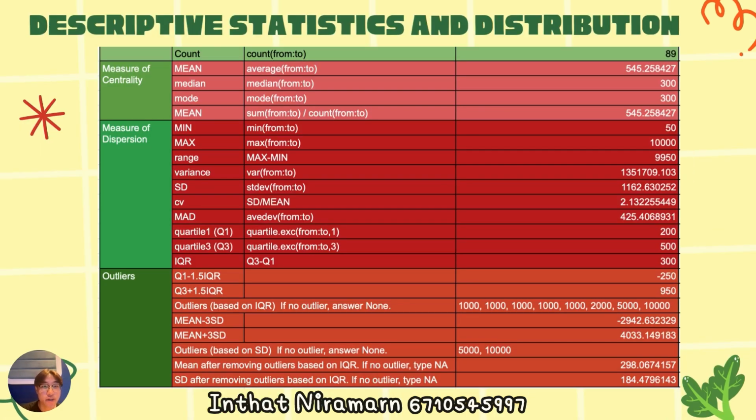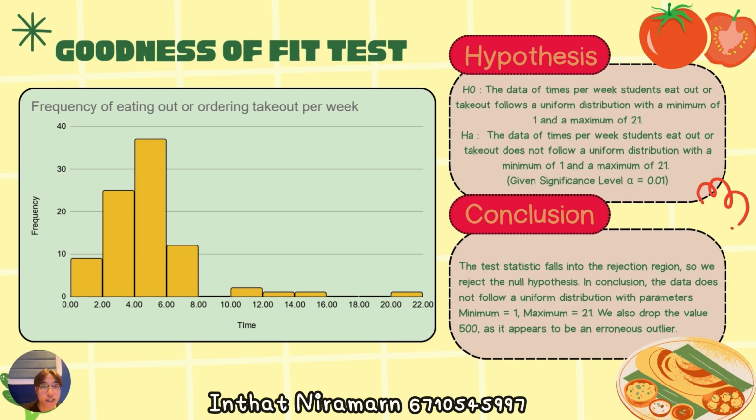Here is the descriptive statistics and distribution of it. It contains measures of centrality, measures of dispersion, and outliers. Okay, here is the goodness of fit test of frequency of eating out or ordering takeout per week. Null hypothesis: the data of times per week students eat out or take out follows a uniform distribution with a minimum of 1 and maximum of 21.